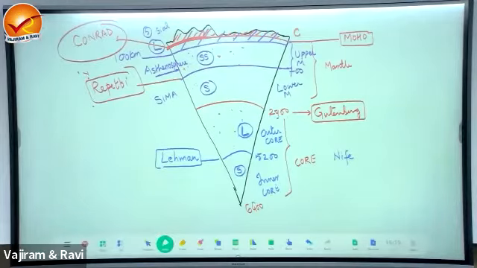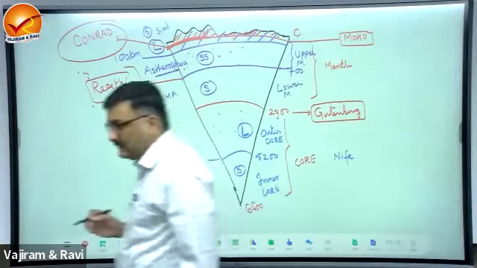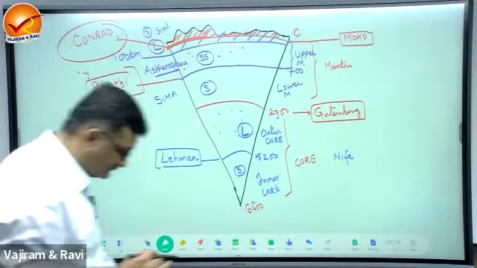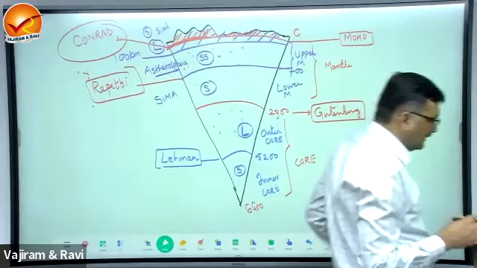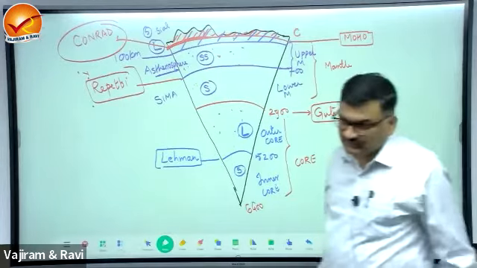This is a boundary between the rocks of the crust and the remaining part of the lithosphere.